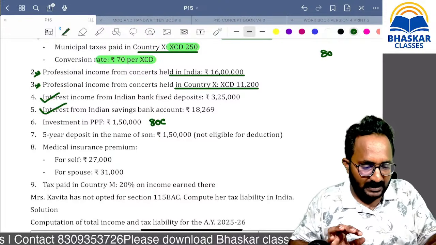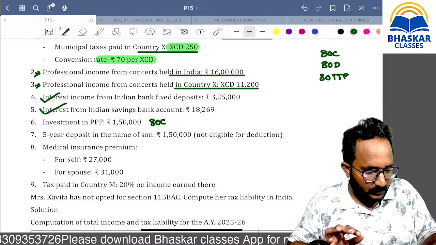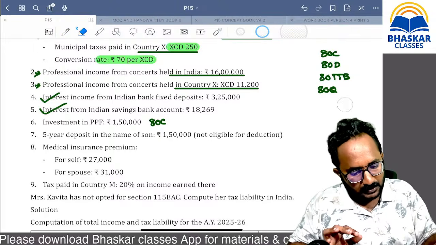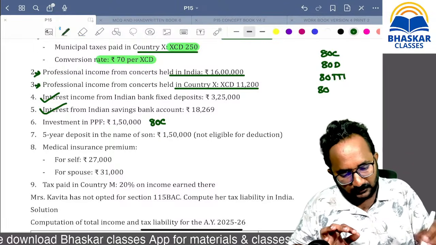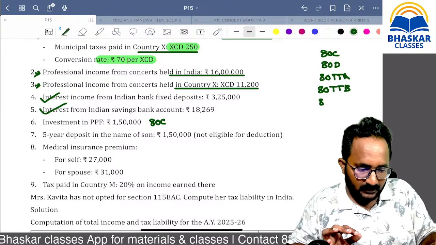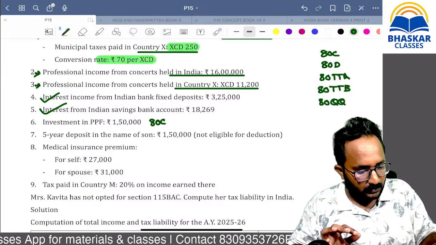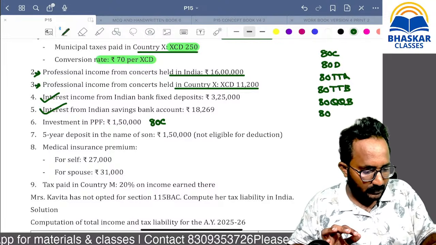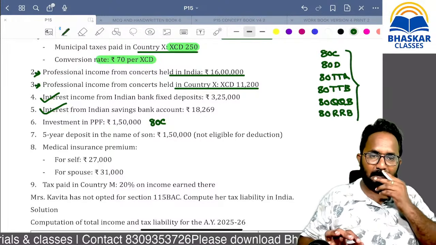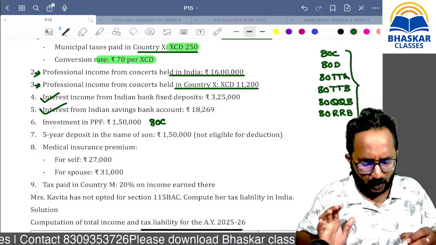So first you have to learn 80C and 80D, 80TTB, 80TTA first, and 80TTB. Next, section 80RRB or 80QQB. These are the ones they ask most repeatedly. First follow this. If you know this, definitely you can do all the problems also.